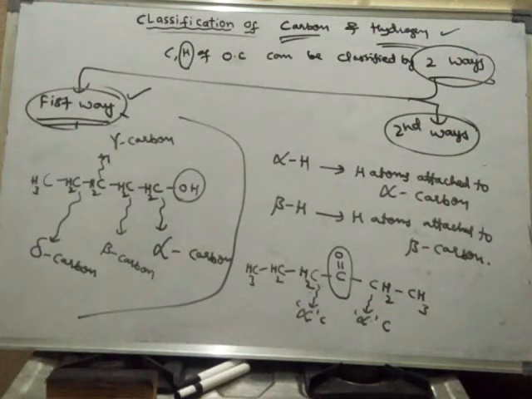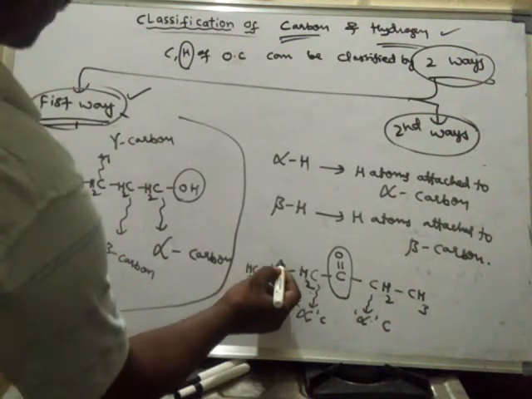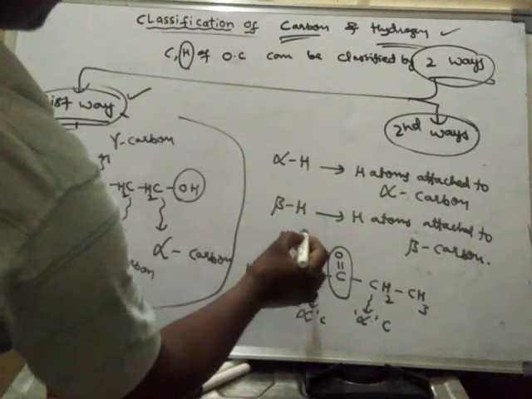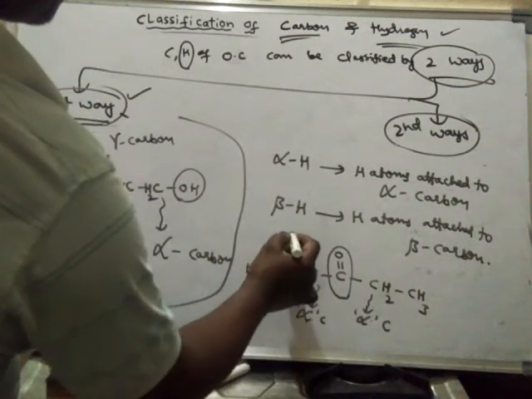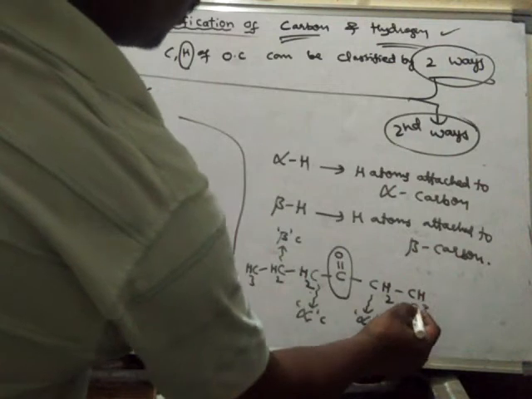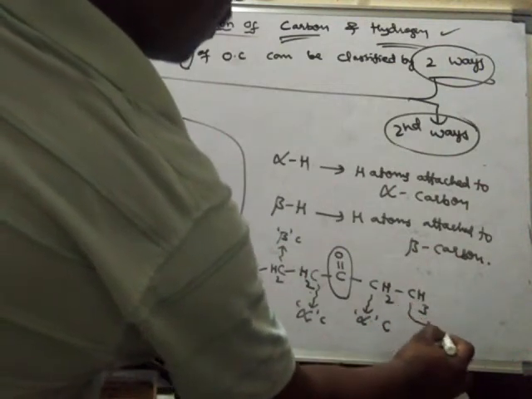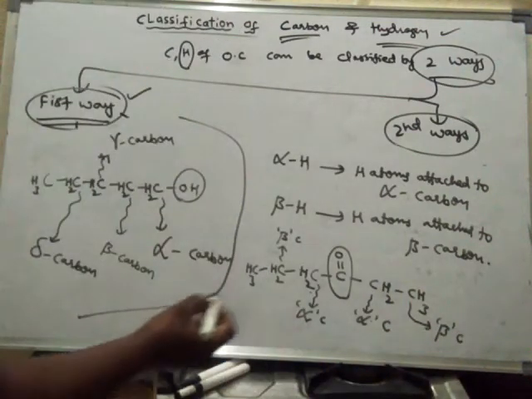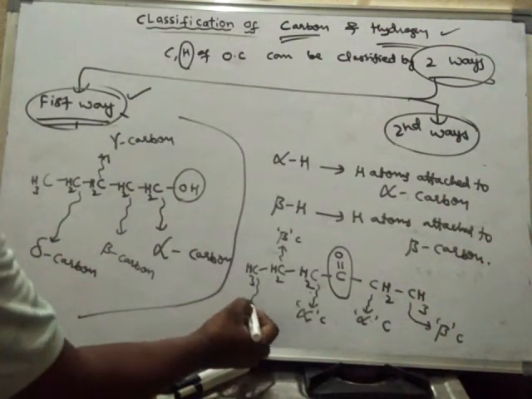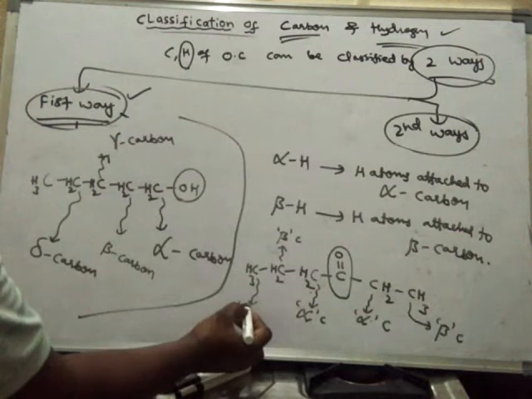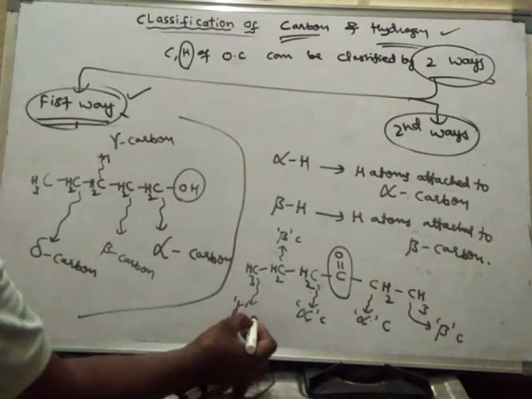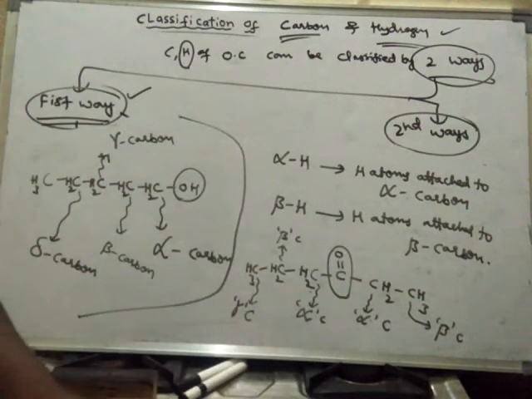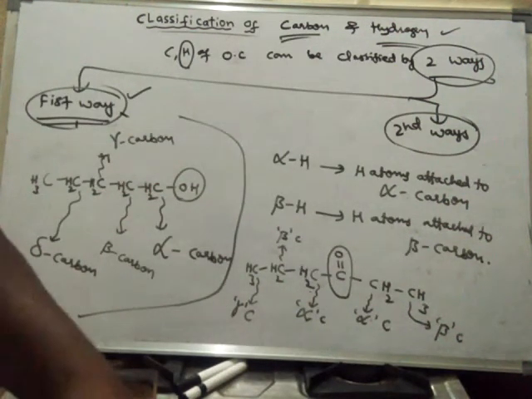Two alpha carbons. Then this is beta carbon. This is also beta carbon. And this one is gamma carbon.